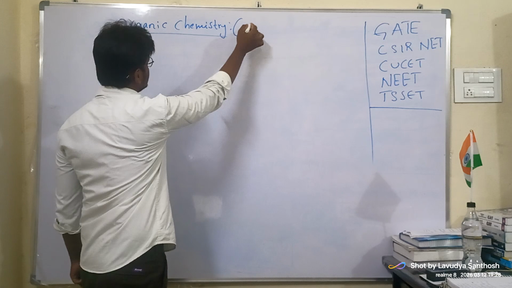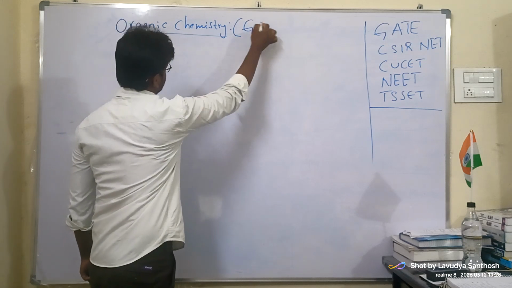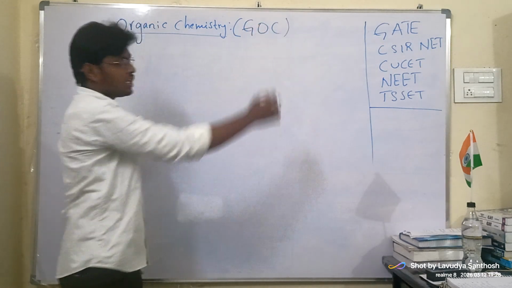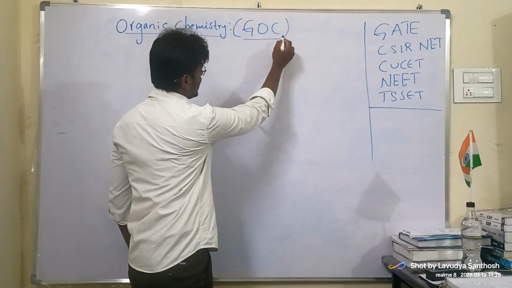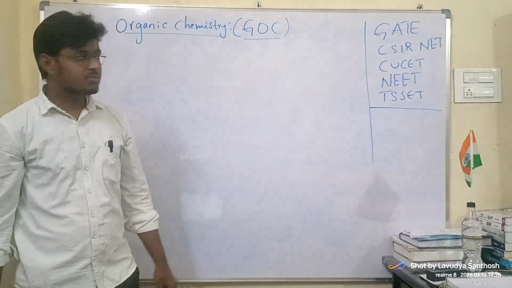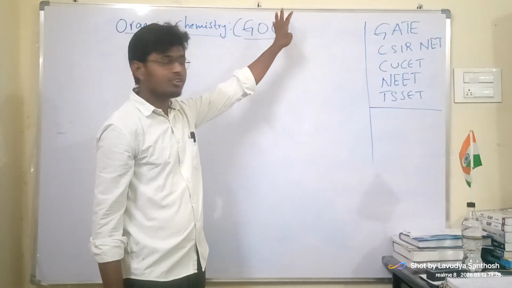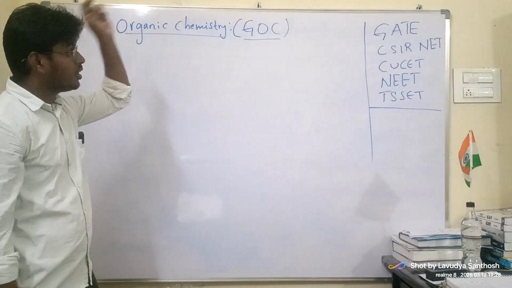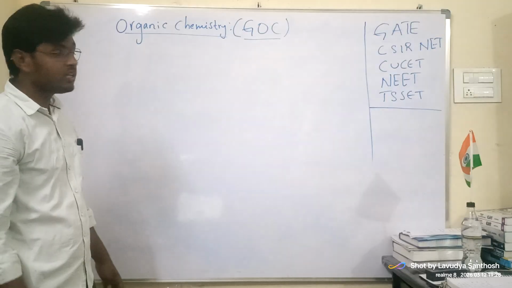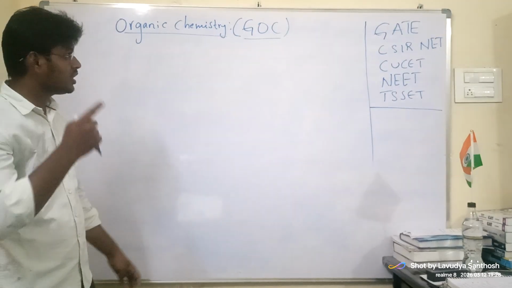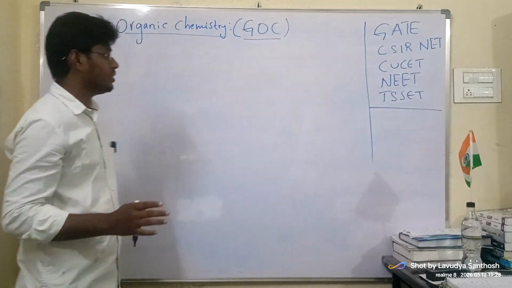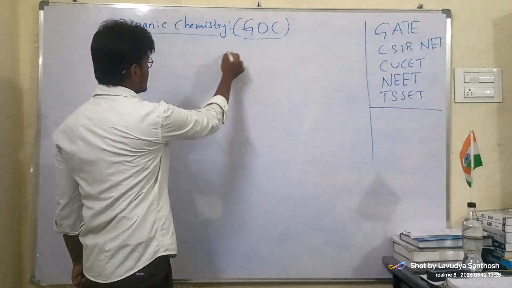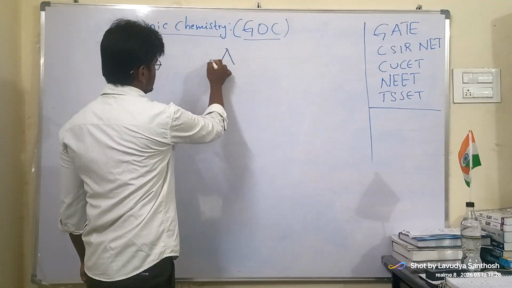Generally, aromaticity comes in GOC, nothing but general organic chemistry. And from this, in every exam, there must be one or two questions falling in this topic. Open any previous year questions, and you will definitely find one or two questions from here. We are starting aromaticity.